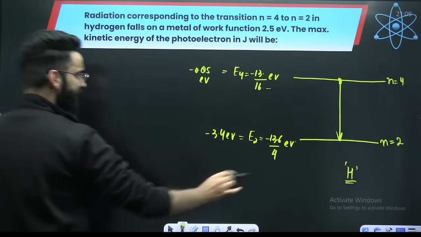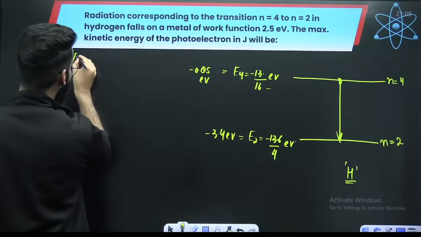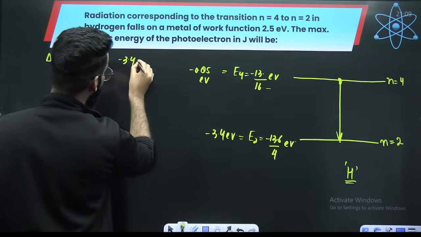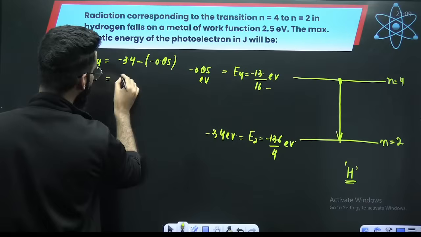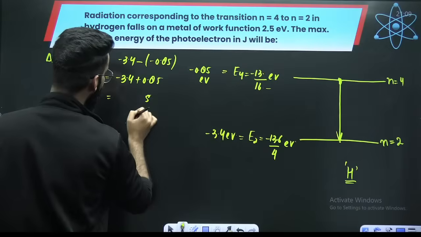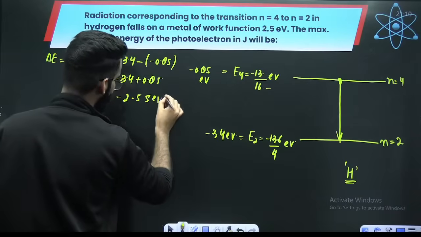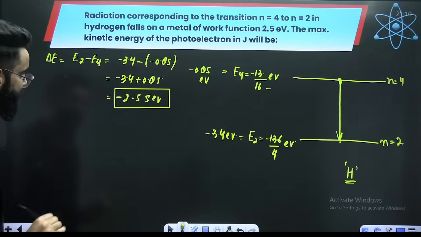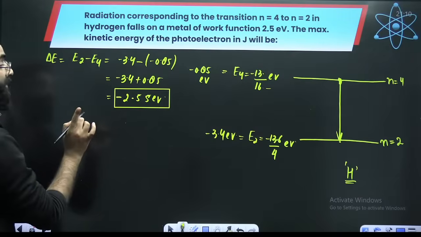Now, when the electron goes from 4 to 2, energy is released, equal to the energy gap, E2 minus E4. E2 is minus 3.4 and E4 is minus 0.85. So minus 3.4 plus 0.85, which will be minus 2.55 electron volts. This minus only signifies that energy is released. So when the electron goes from 4 to 2, 2.55 electron volts of energy is released.